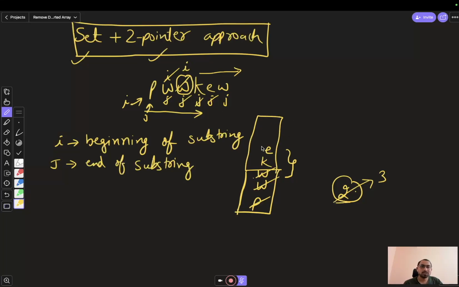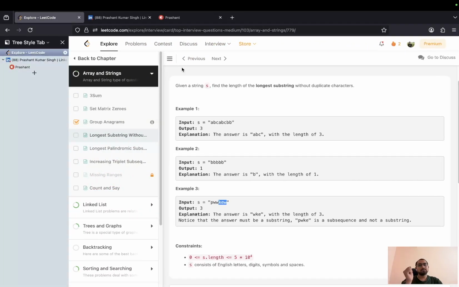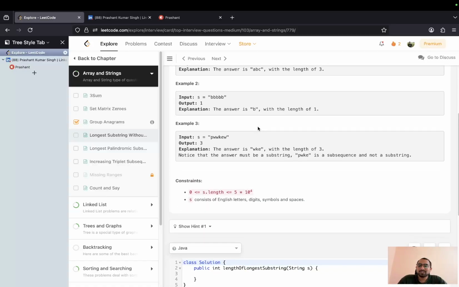Now since W is not present, we will put this W again, and now the size of this ended, so we have to end our loop, and this is still 3, so we can say that 3 is our answer, right? So this is not that big of a problem. This is just a simple implementation of set plus two pointer approach. We can quickly code this, and we will see how this can be solved.